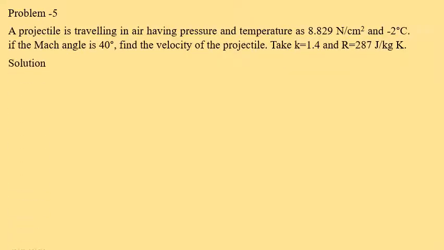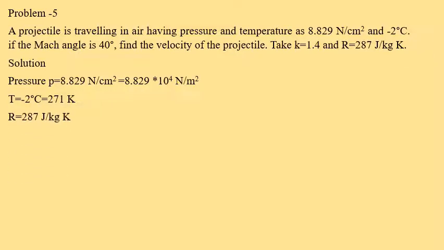The solution is here. The pressure is 8.829 into 10 power 4 Newton per meter square. Temperature is 271 degree Kelvin. R is equal to 287 joules per kg Kelvin. K is equal to 1.4.